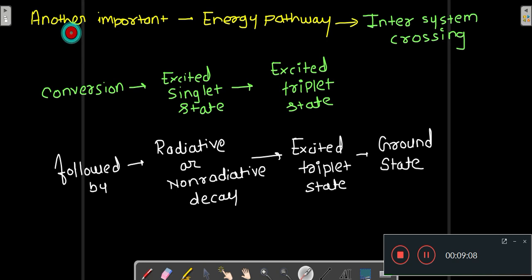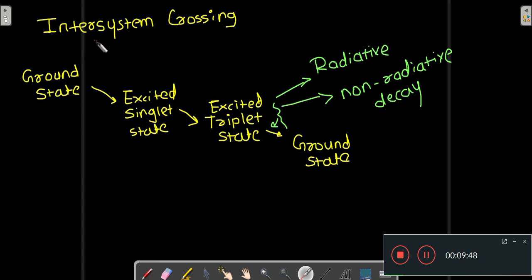There is another important energy pathway, which is called intersystem crossing. In intersystem crossing, there is conversion of the excited singlet state into the excited triplet state, and this conversion is followed by a radiative or non-radiative decay of the excited triplet state to the ground state. So this is how the intersystem crossing looks.